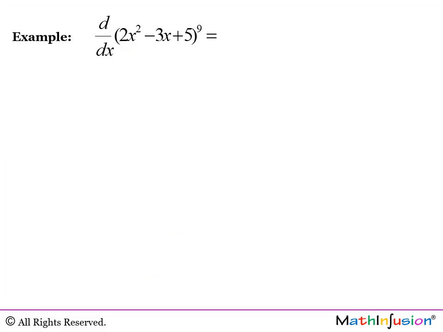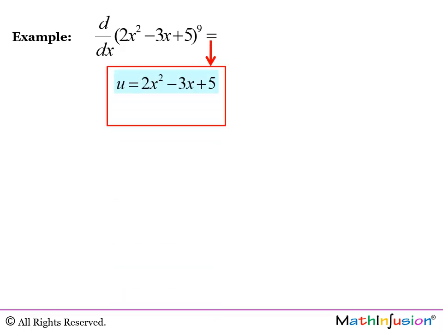Example. d/dx of (2x to the power of 2 minus 3x plus 5) to the power of 9. The inner function is pretty clear here because it has parentheses around that, and the outer function is a power of 9. The inner function is going to be the u, and it is 2x to the power of 2 minus 3x plus 5. We can check again. We cover that by u, and we see not only that this is the u, but we also discover that way what is f of u, and f of u is u to the 9.